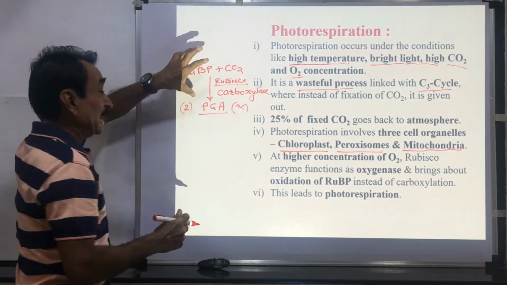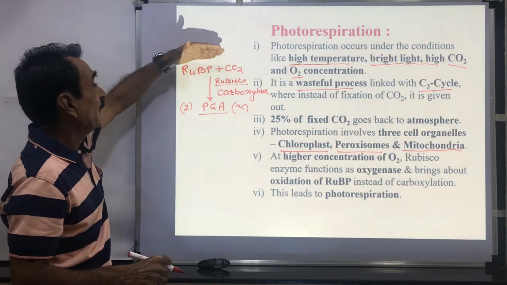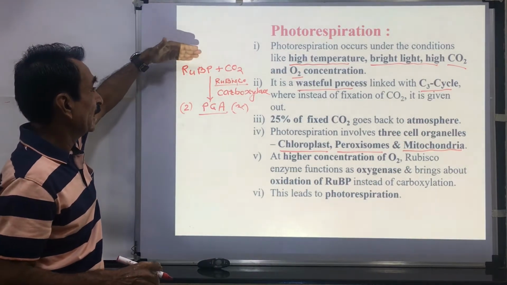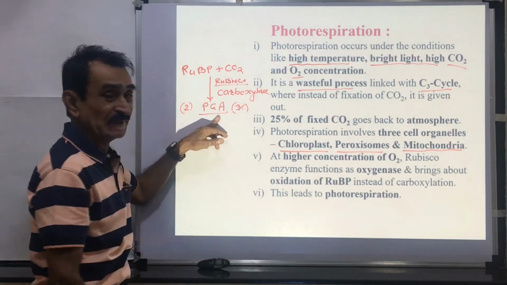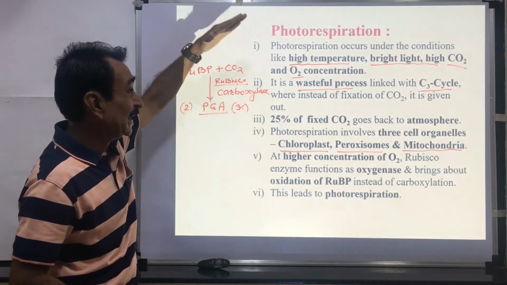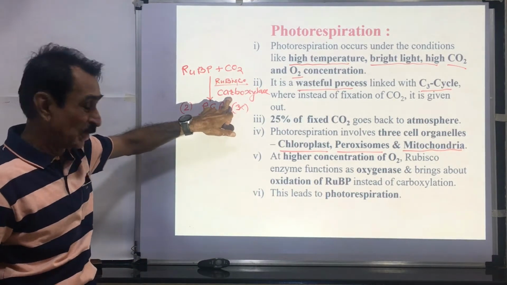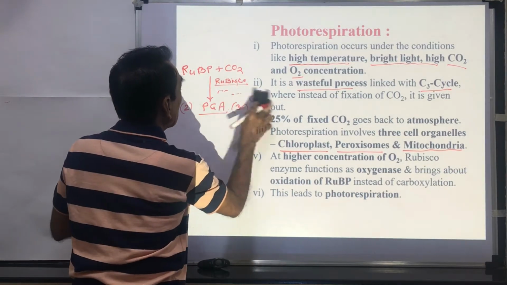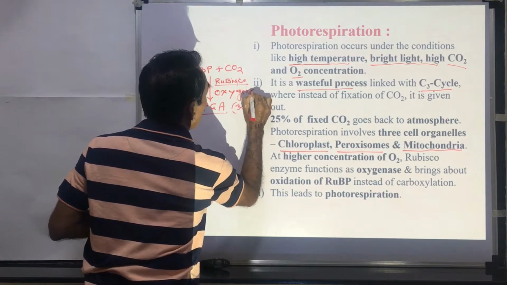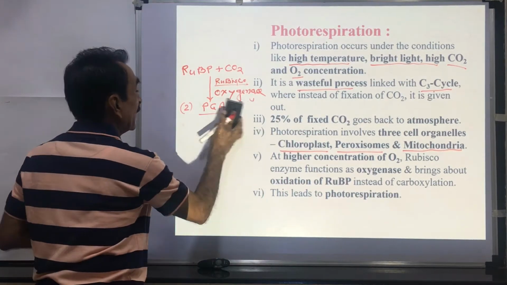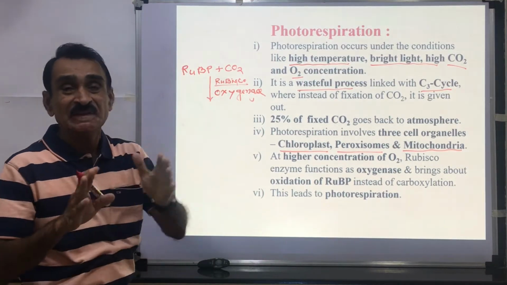This carboxylase enzyme, Rubisco, fixes CO2 and there is formation of phosphoglyceric acid. It is the first reaction of Calvin cycle. In this case, when there is a higher concentration of oxygen, instead of functioning as carboxylase, Rubisco functions as oxygenase, and other products of this reaction are produced.